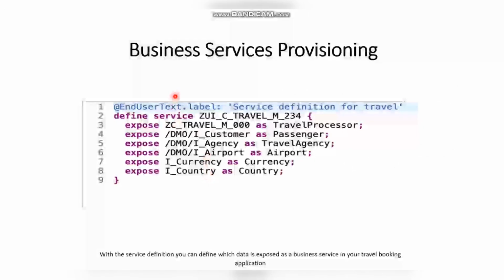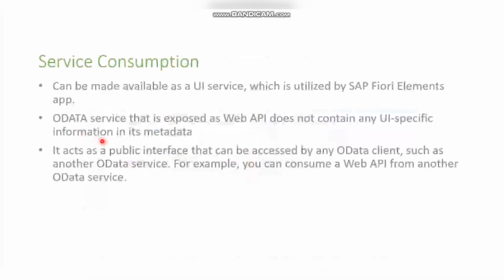So the next one is business services provisioning. In the next level you will be projecting the business object whatever we have created, and you will be defining your service, and you will be binding the service. In the next layer, you will be doing the service consumption.